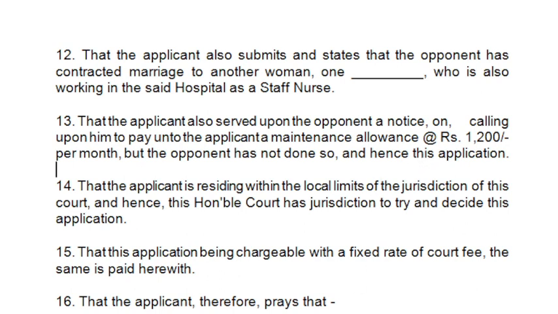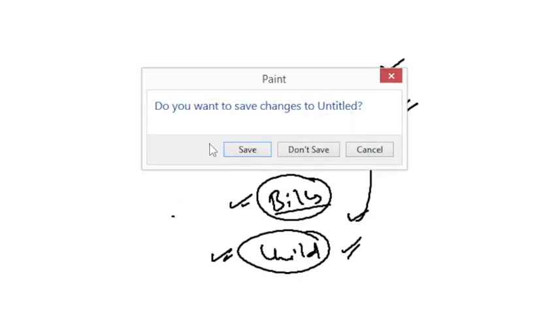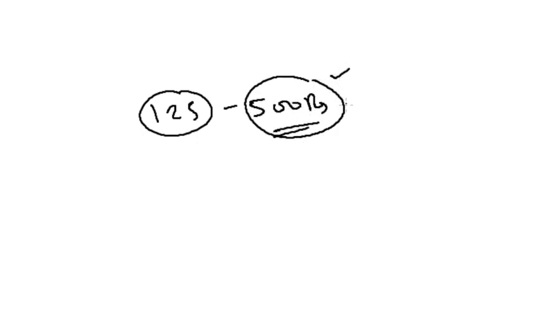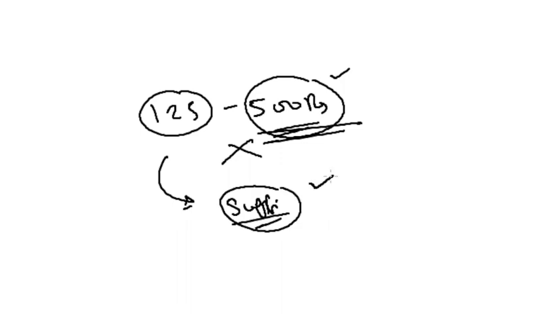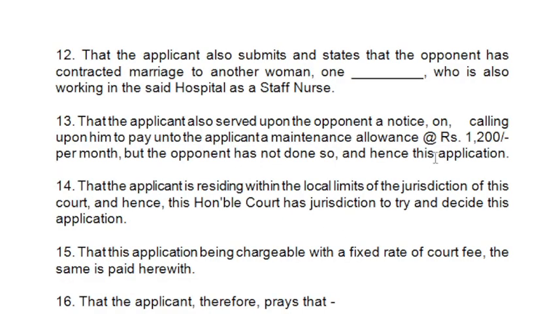Basically there was an amendment. Let me just show you. Under section 125 there was a maximum maintenance of 500 rupees, but because of the amendment this limit of 500 has been abolished. Now there is no such limit, so you can demand whatever amount you consider sufficient for your client. Let me just show you. So after that, these are the facts paragraphs.